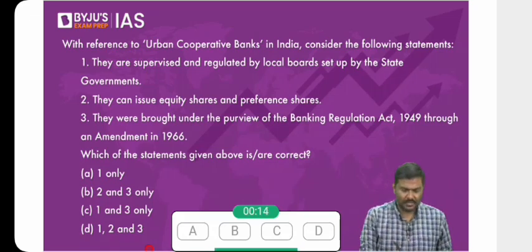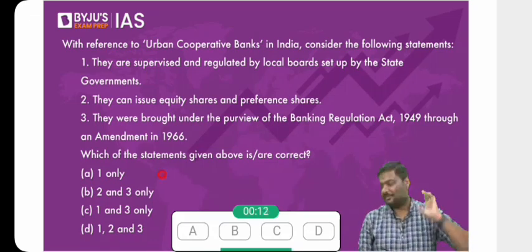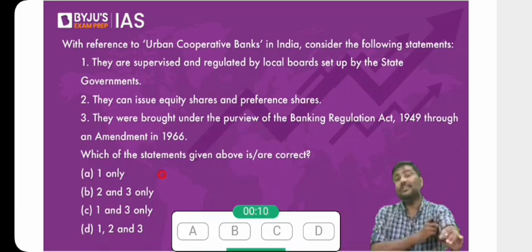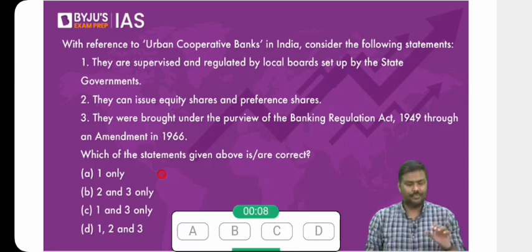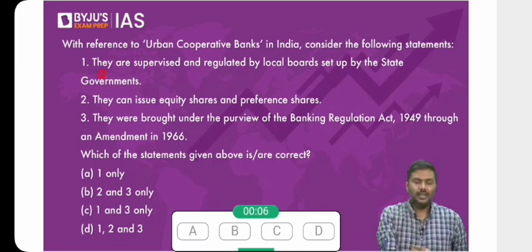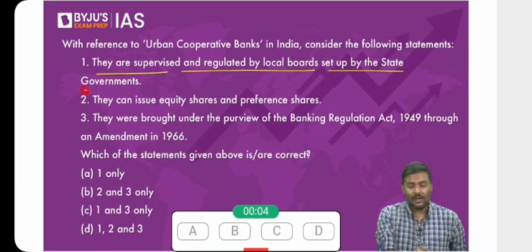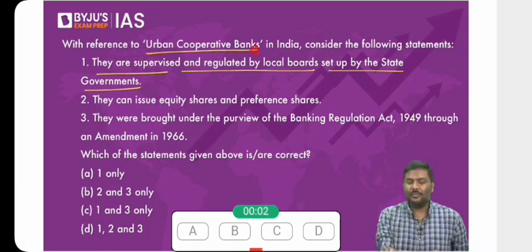Okay, 43% have answered correctly, but why it should have been higher? Can we use the elimination method again? Try it. That's the reason I keep on telling you people, try it. Only then you will understand it. Let's start with the first statement. They are supervised and regulated by local boards set up by state bank or state governments. Is it correct? The urban cooperative banks will come under regulation of what now?